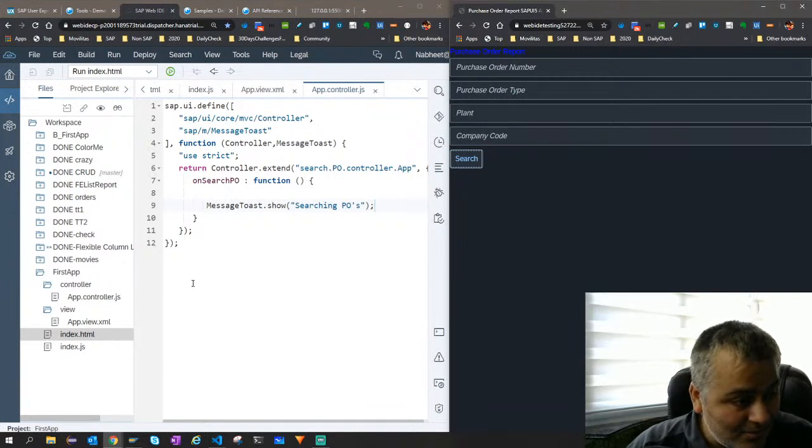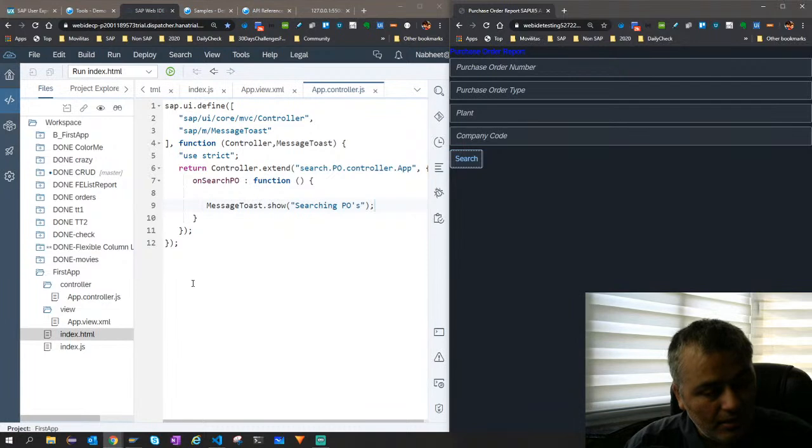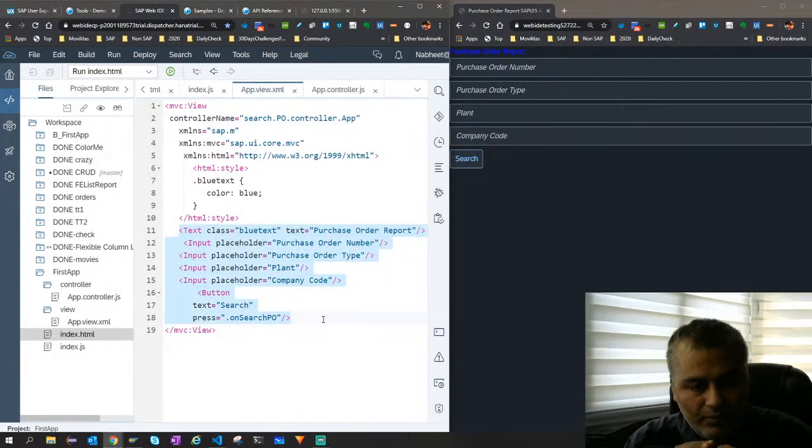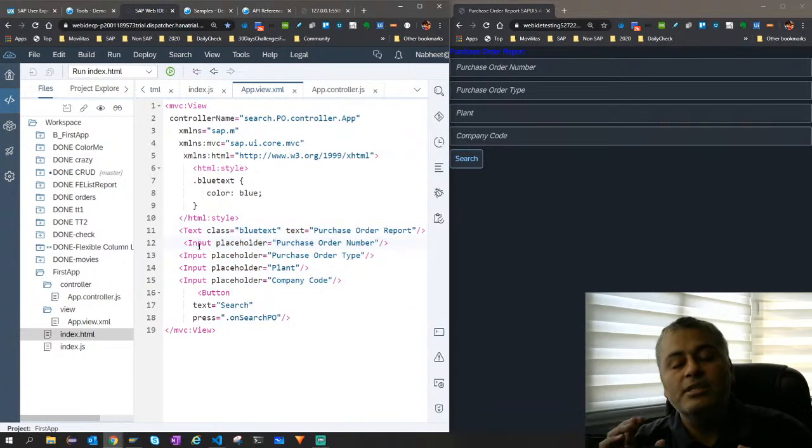Association and aggregation, please provide. Okay, Mohammed, so basically, for example, this view has different controls inside it, right? These are the children, right? Now in case of aggregation, if you destroy this view, these controls also get destroyed, right? And in case, for example, this text is linked to this input by an ID or something, that is an association. And in case you destroy the text, the input will not get destroyed. So association is like